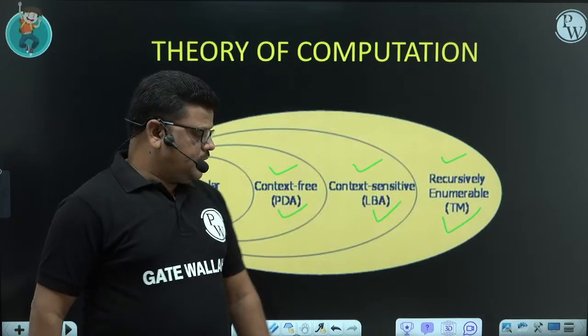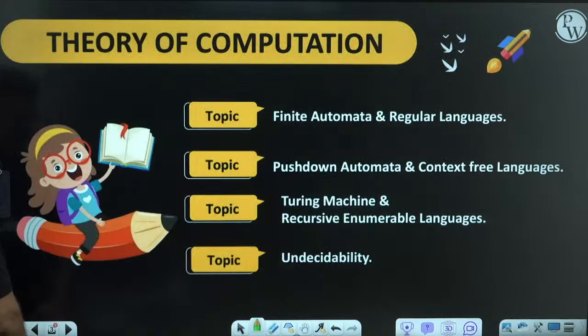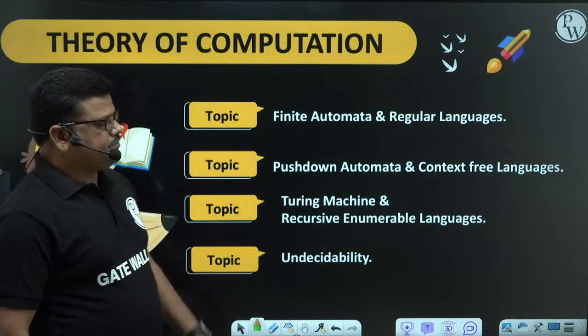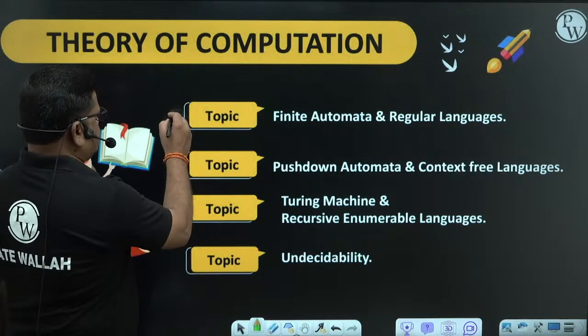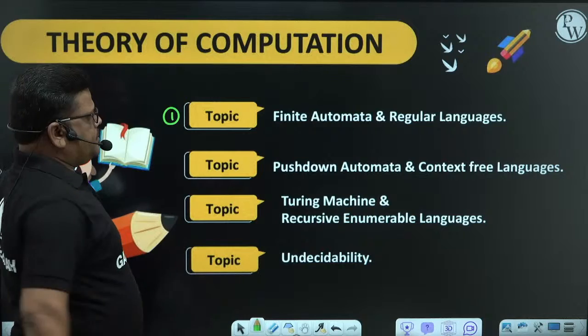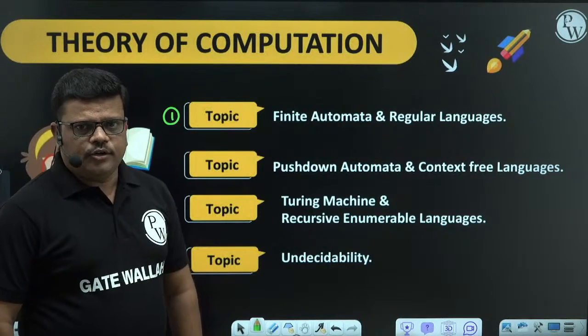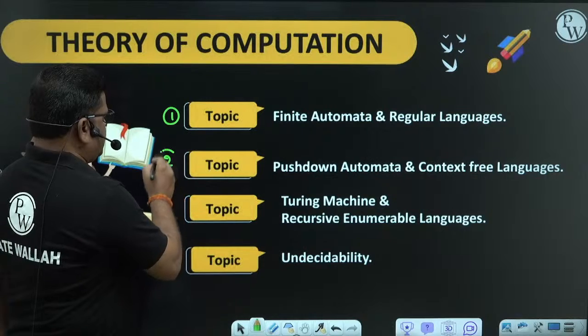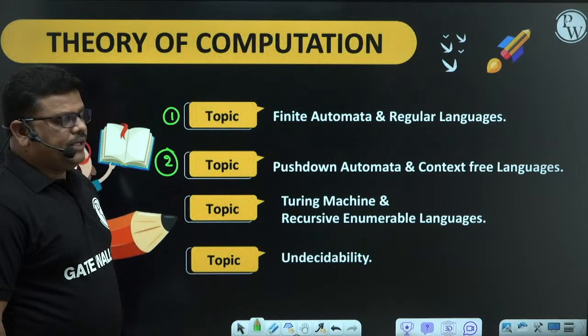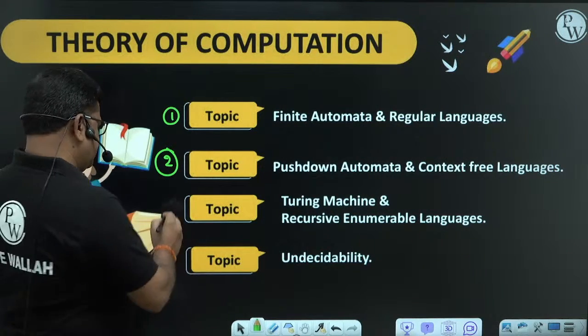Namely, it is very clear here. We are discussing mainly 4 topics. First topic, finite automata and regular languages. Second one, push-down automata and context-free languages.